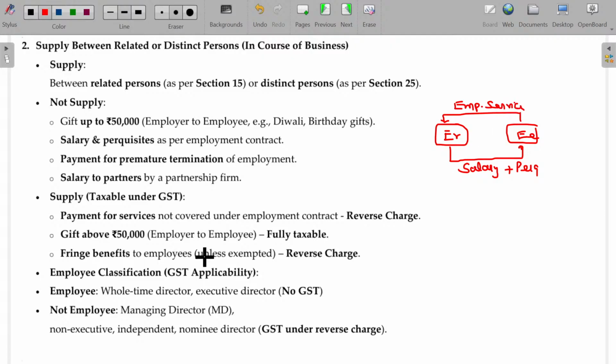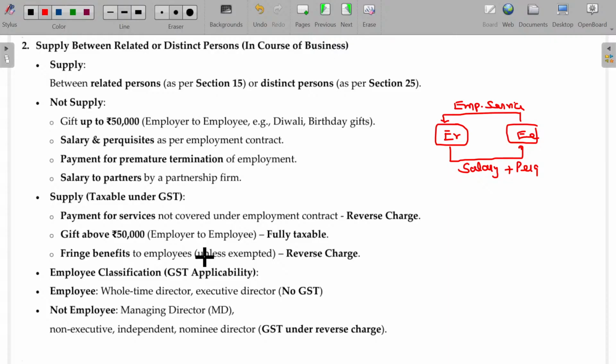While getting the appointment, there may be terms and conditions given by the employer to the employee. You have to do so many activities every day. Come to office by 9 o'clock and you are allowed to leave only by 5 o'clock. One hour rest. These are the work for our company. These are called terms of employment. Is that clear?